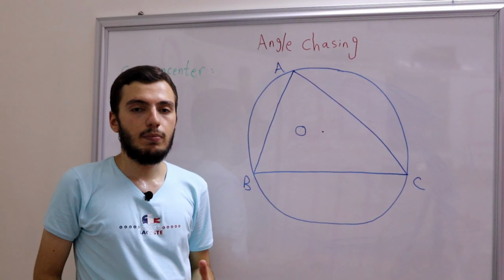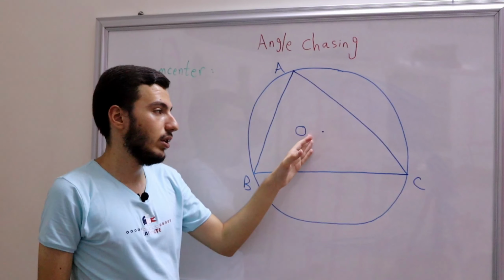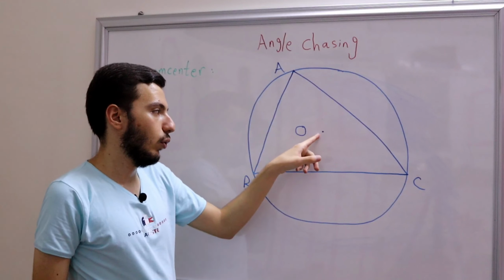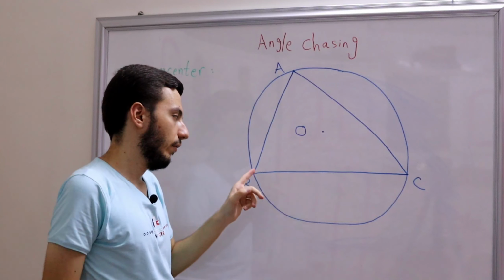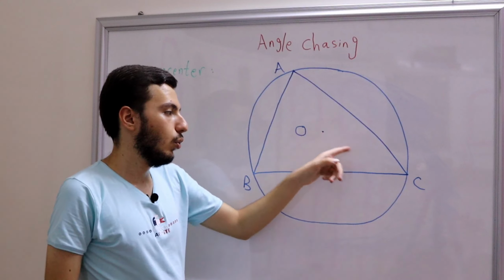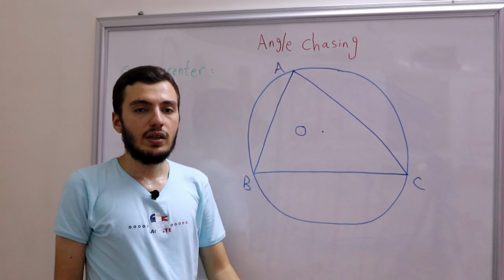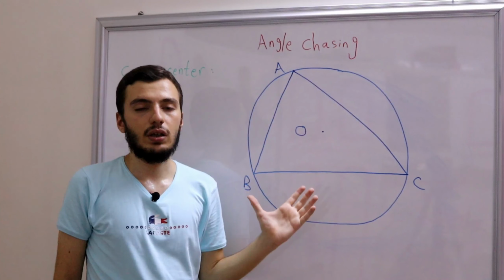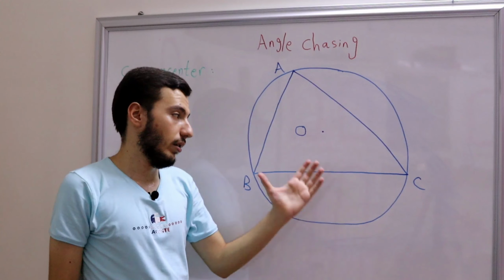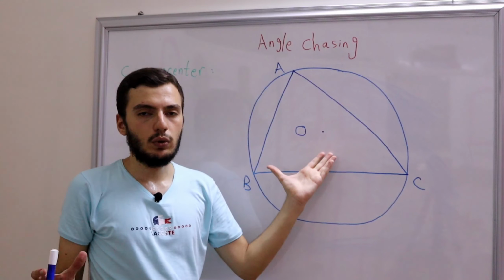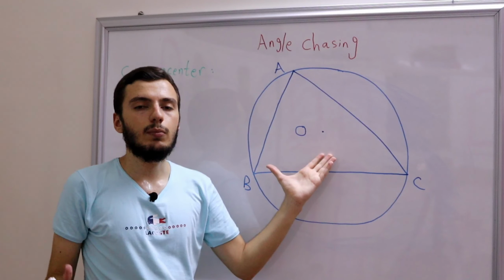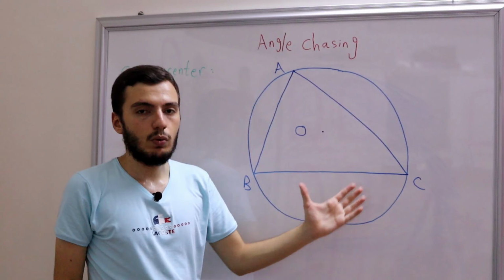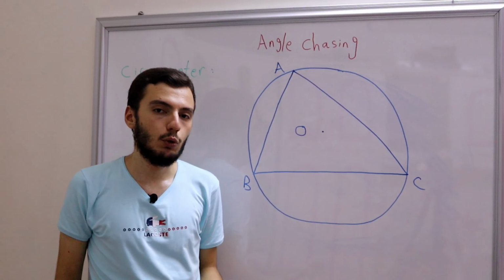So one of the basic things that we should know about this is all of its angles. Clearly, when we have O, then we have lots of angles, for example, BOC, OCB, OBC, and so on. That's why in this video we'll be simply discovering what these angles are. Can we evaluate them? And if we can, then we should actually memorize them, because they are really important, and we don't want to waste time on these simple things when we have a much more complicated problem.